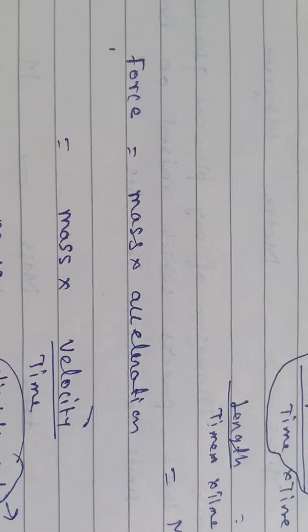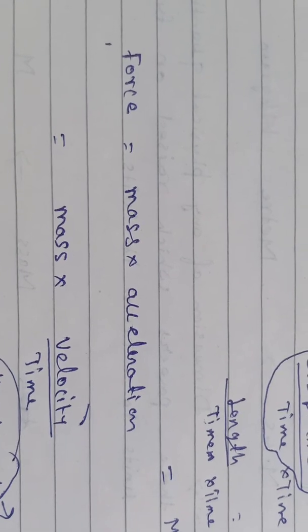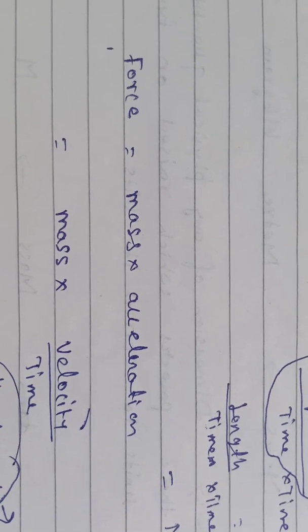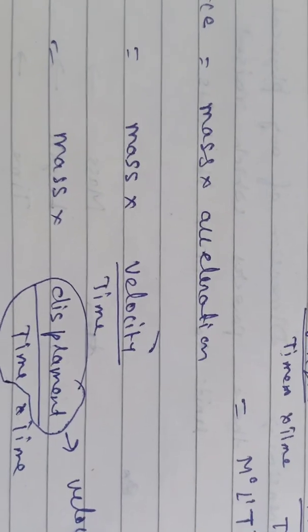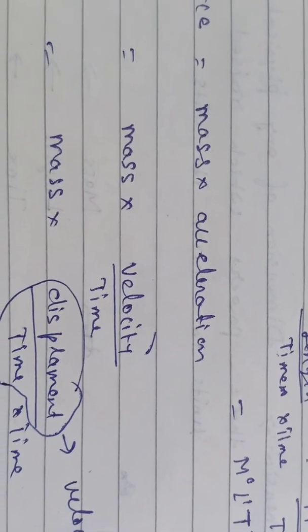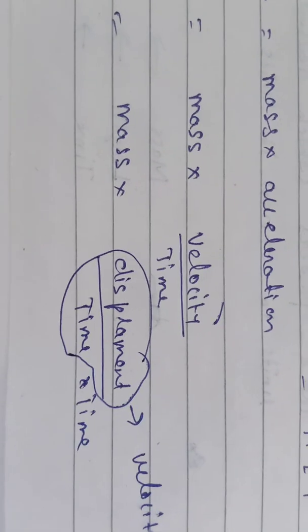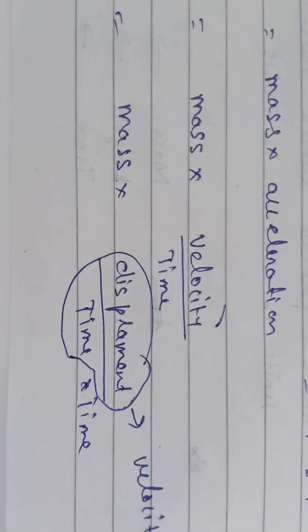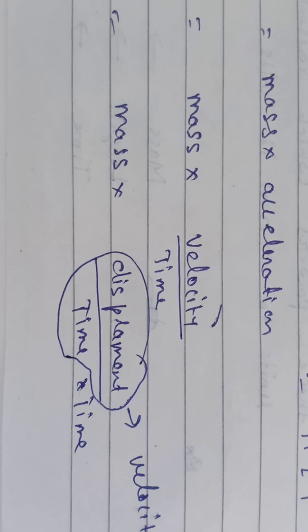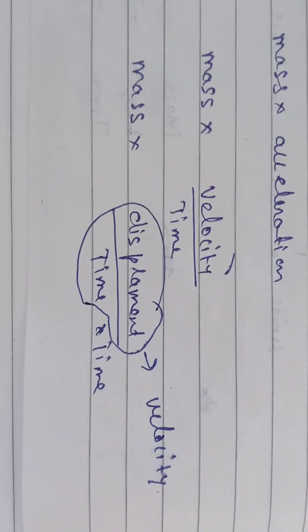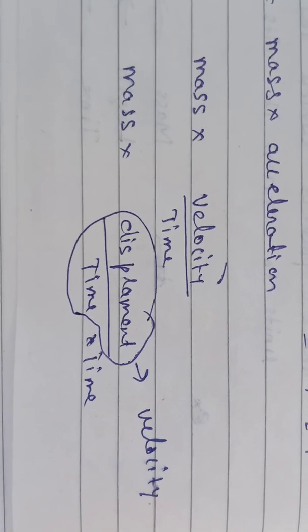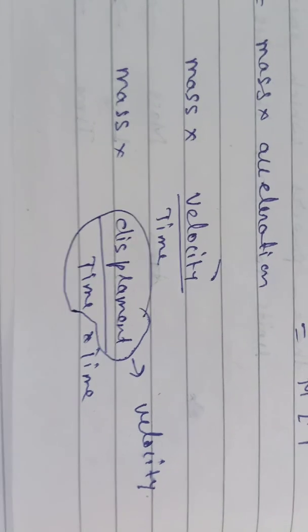Now we come to another example, force. The formula of force is mass into acceleration. Acceleration, write the formula again: acceleration equals velocity upon time. Now write the formula of velocity, displacement upon time. So mass into displacement upon time into time.